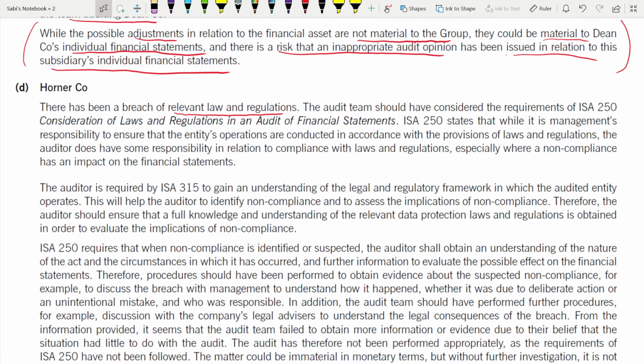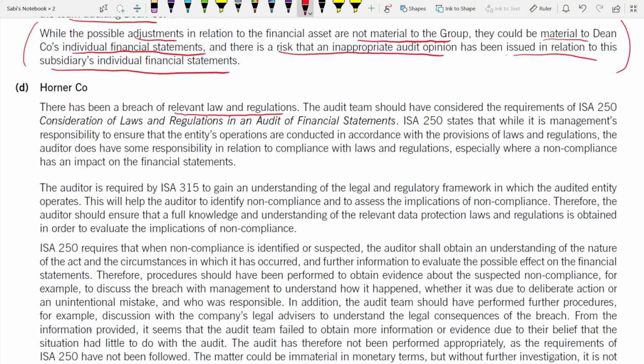See, section 2 and section B, both question number 2 and 3 are much easier compared to section A, I would say. First of all, the exhibits are shorter, so it's easy for you to retain the information also. Okay, and you can write the points in different paragraphs, the issues relating to that company. So first one is breach of relevant laws and regulations.